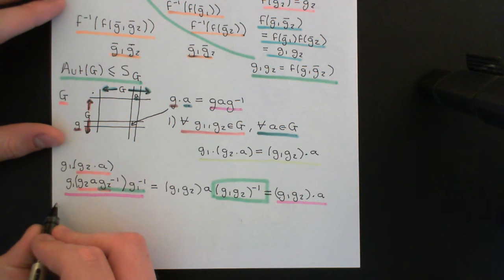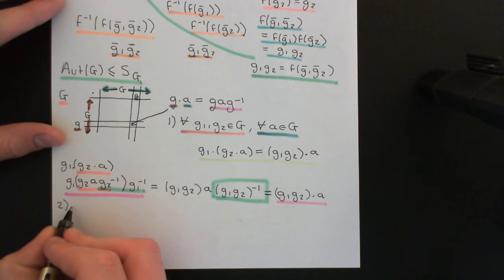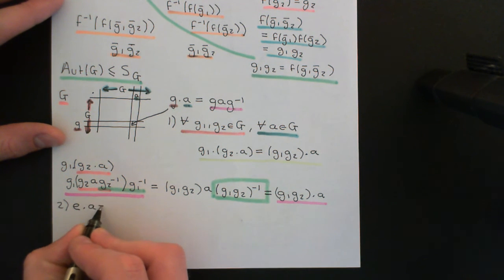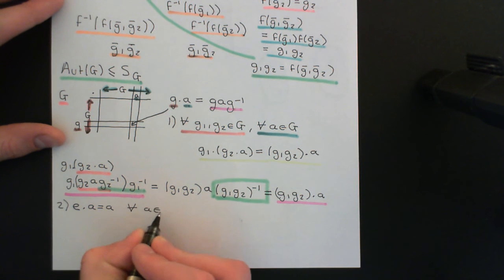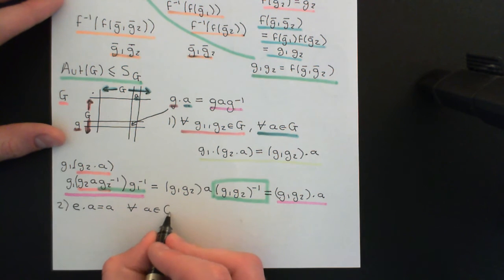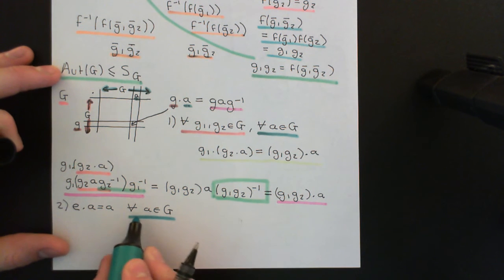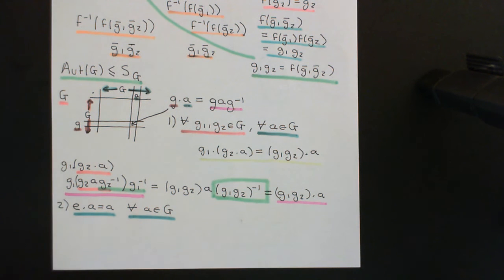Okay, let's now turn our attention to axiom number 2 of a group action. So axiom number 2 of the group action relates to the identity element of the group. It says that the identity element dot a must equal a for all little a that you can possibly pick from the turquoise set, but in that case it's our group. So for all elements of the group, little a, it must be the case that when you act the identity on them, it just gives them the same element back again.